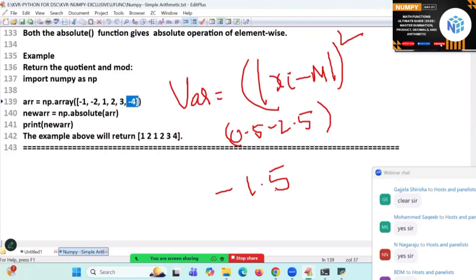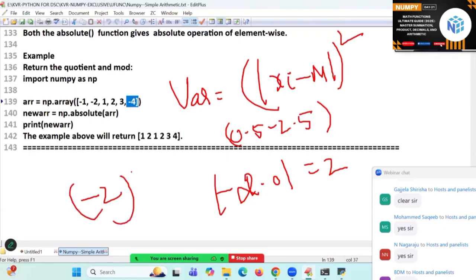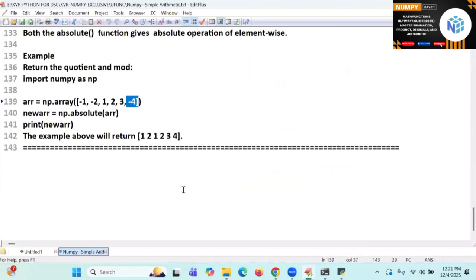Minus 2. Minus 2, we got it or not? Minus 2 absolute is called 2. Of course, when you are doing minus 2 whole square, minus minus multiplied, absolute value only will be taken. If at all anywhere else absolute values are coming, I will call it as absolute function. So what are the new functions here? Remainder of, div mod of, absolute of.